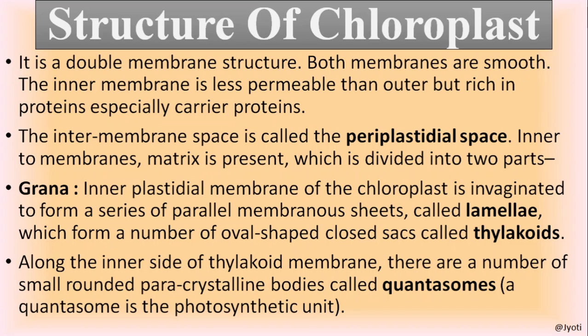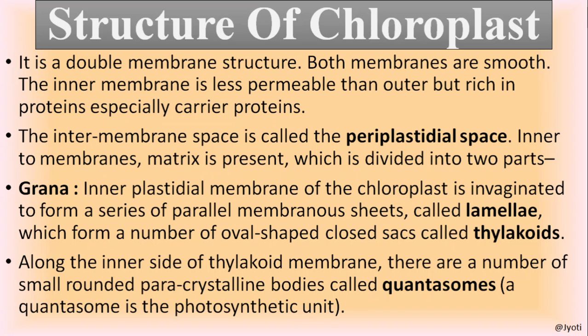And the space that is enclosed by the inner membrane is called matrix. The matrix is divided into two parts, that is grana and stroma. What is grana? This is the inner plastidial membrane of the chloroplast, which is invaginated, means folded, to form a series of parallel membranous sheets. These are called lamella, and this lamella forms a number of oval-shaped closed sacs called thylakoids. I will show you the picture so that it will be clear to you.